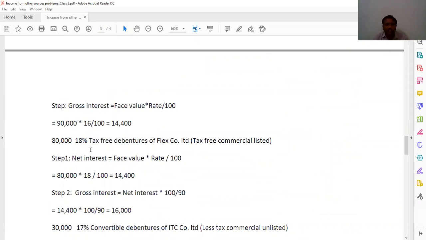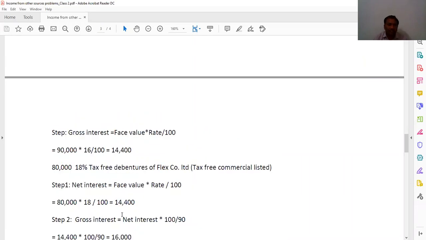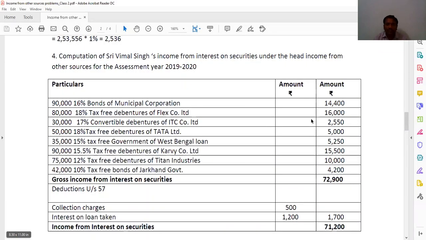Next, 80,000 18% tax free debentures of Flex Company Limited, tax free commercial listed, that is net interest is equal to face value into rate by 100. 80,000 into 18%, that is 14,400. Step 2, gross interest is equal to net interest into 100 by 90, so that is 14,400 into 100 by 90, you are getting 16,000, so that we wrote here, 16,000.